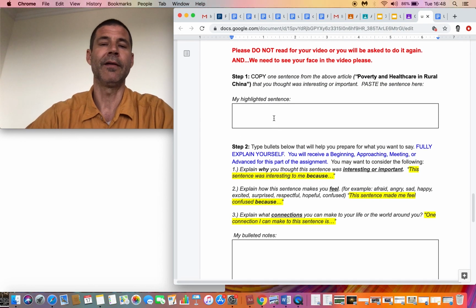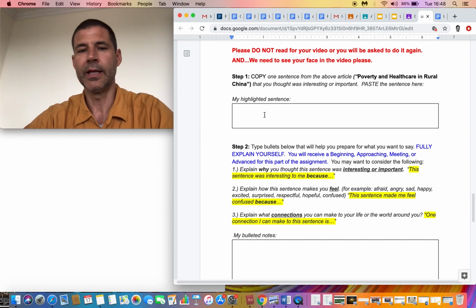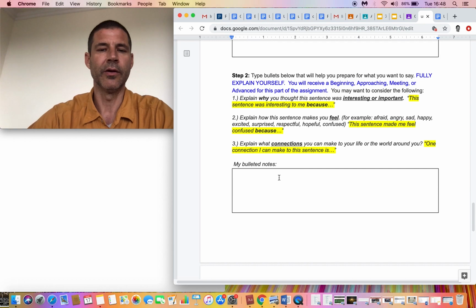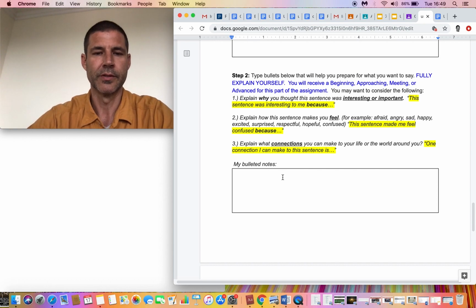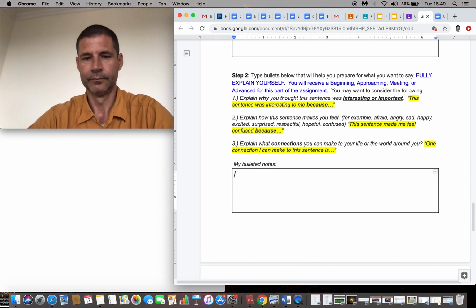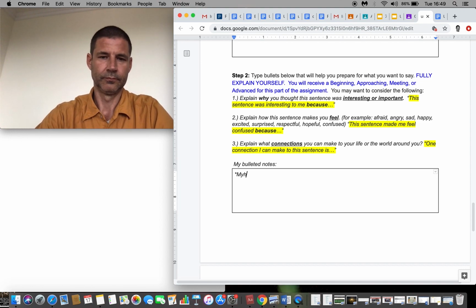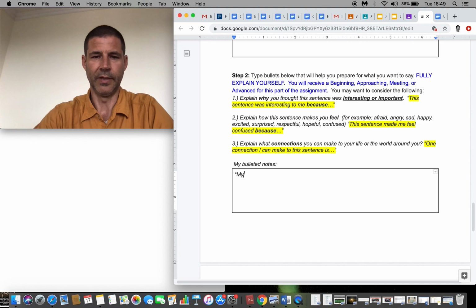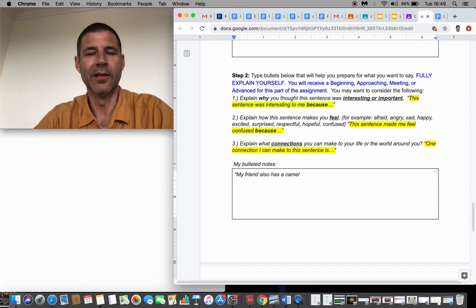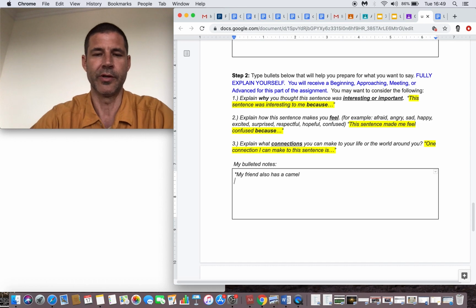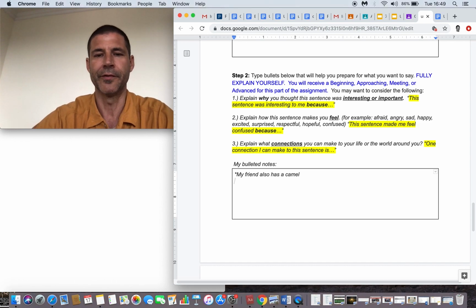All right, so you found that sentence above, you copied it, you pasted it here in the box, okay? And then here you're taking bulleted notes. So for example, my friend also has a camel. Okay, so these aren't going to be long answers, but you're just having quick talking points that you're going to be able to use as you prepare yourself for your video.